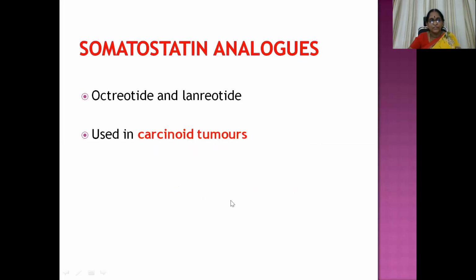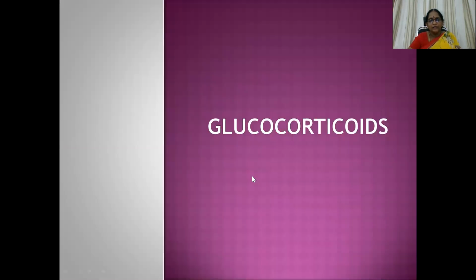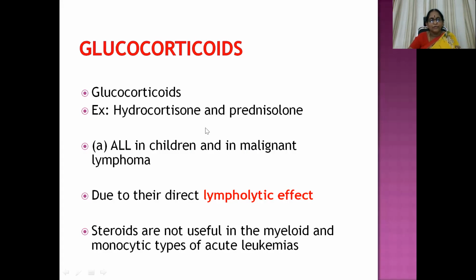Somatostatin analogs, that is octreotide and lanreotide, are used in carcinoid tumors. Then the last hormone group, that is glucocorticoids. Examples, hydrocortisone and prednisolone, are used most commonly. They are used in the management of ALL in children and in malignant lymphoma due to their direct lympholytic effect. They are not useful in the management of myeloid and monocytic types of acute leukemias.